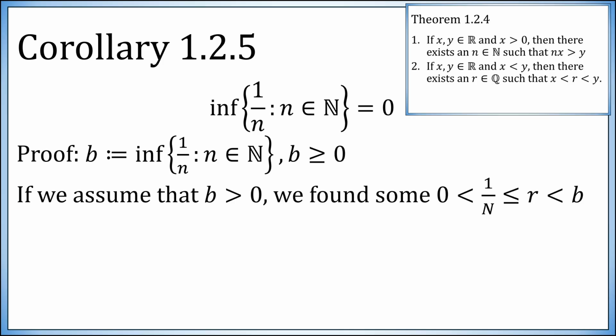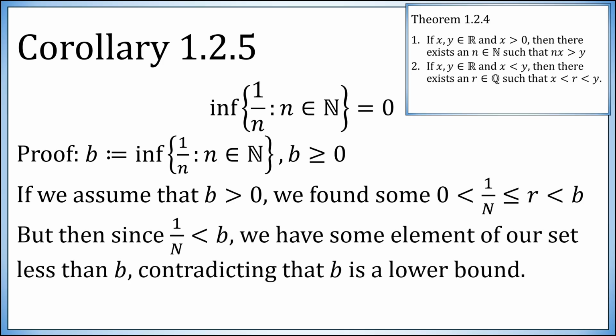But now look at what b is defined to be. It's the infimum of all 1 over n's. So some 1 over capital N can't be less than a lower bound on the set of all possible 1 over n's. So having assumed that b was positive, we contradict that it's even a lower bound. Therefore, b can't be positive, but since it was definitely bigger than or equal to 0, because 0 is a lower bound and the infimum is bigger than or equal to any particular lower bound, we conclude that b must be 0. Okay, so we now have a nice concrete proof of the infimum of a set being a particular number. It's also worth pointing out this set does not include 0, but the infimum is still 0.